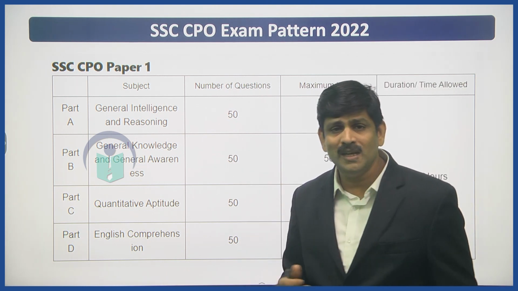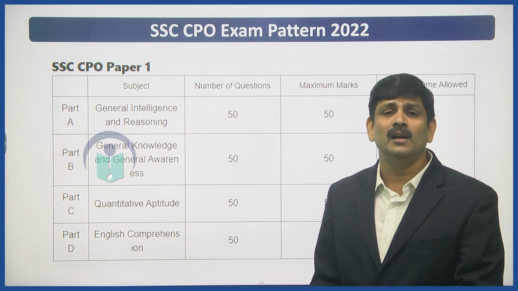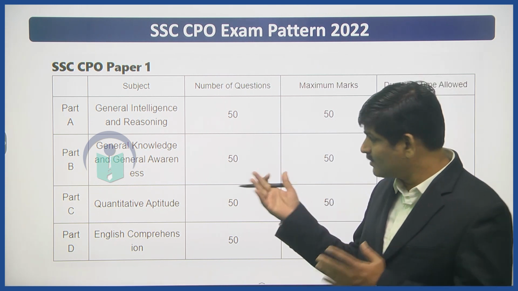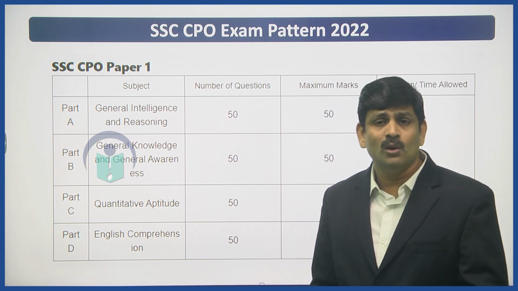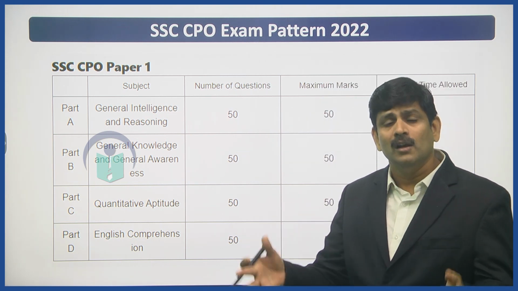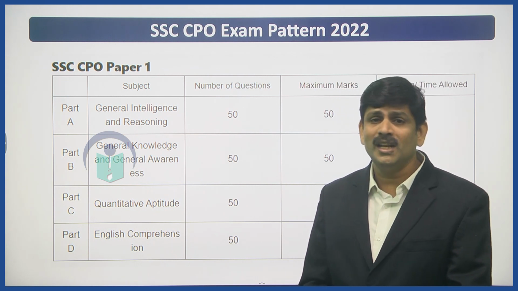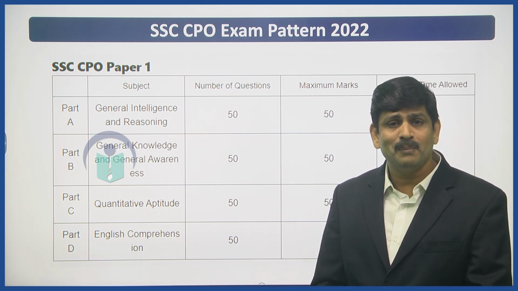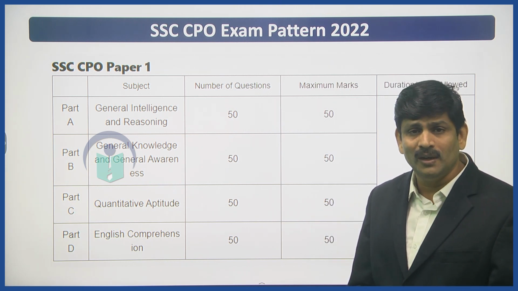General awareness means knowing what is happening in the world and the key issues behind those events. For example, at present the Russia-Ukraine war is happening. What are the various boundaries of Russia? What are the boundaries of Ukraine? How did this problem actually happen? These are the key issues you need to learn.